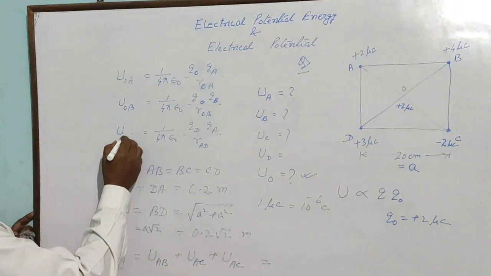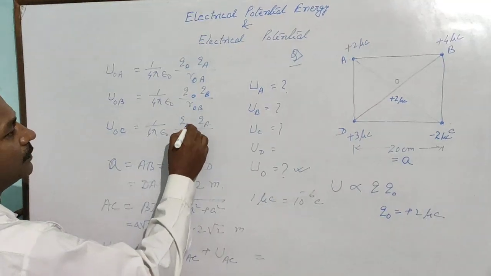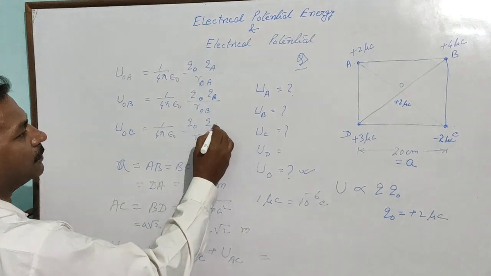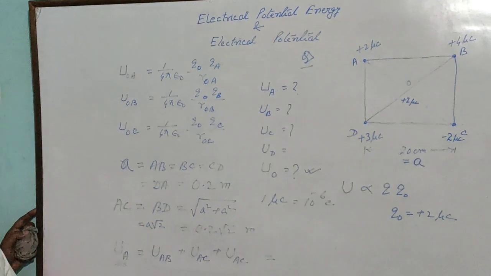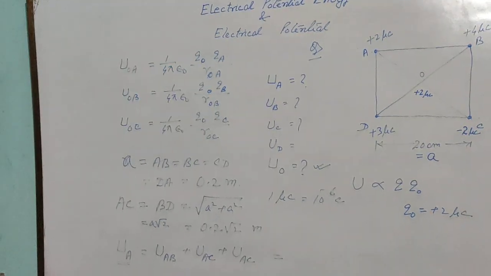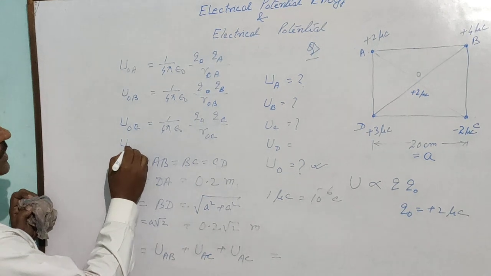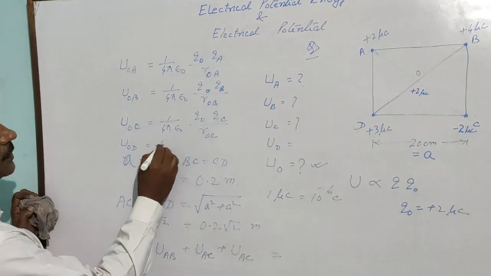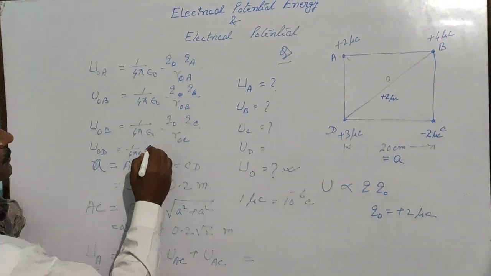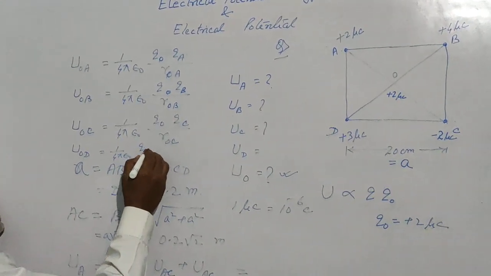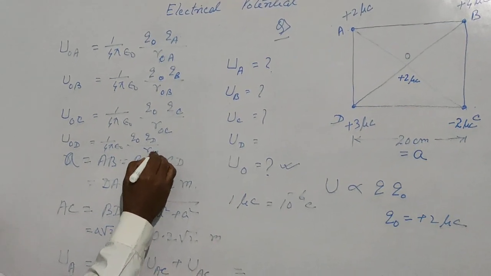Similarly, at O due to C, and D is also required. So potential energy at O due to D is 1 by 4 pi epsilon naught, charge at O, charge at D by ROD.